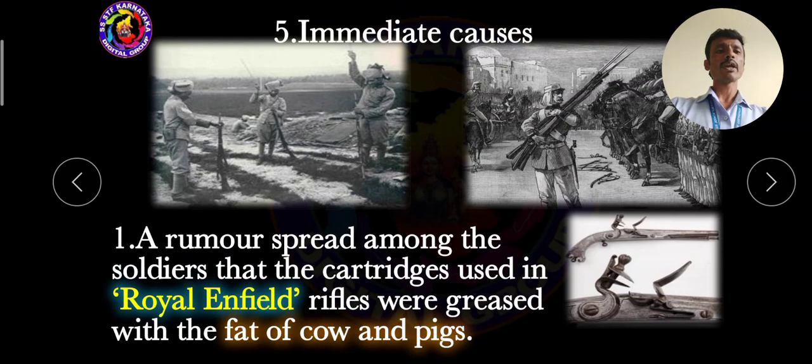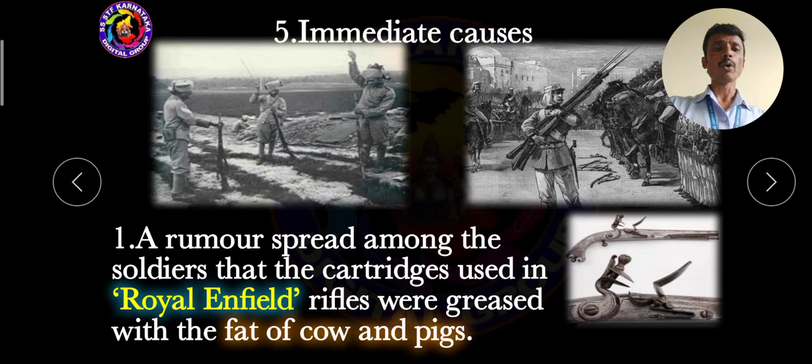The cartridges used in the Royal Enfield rifles were greased. What is the meaning of greased here? Greased means smeared with oil. That oil was made from the fat of cows and pigs.